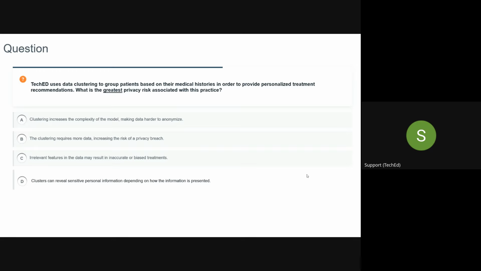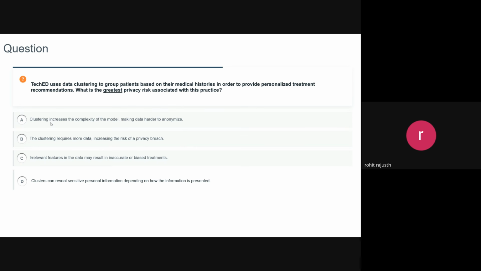What about you, Vivek? Why B? Vivek, not audible if you're speaking. Maybe you're not able to unmute. Rohit, can you quickly tell me why B? My thought was basically because clustering is part of unsupervised learning.